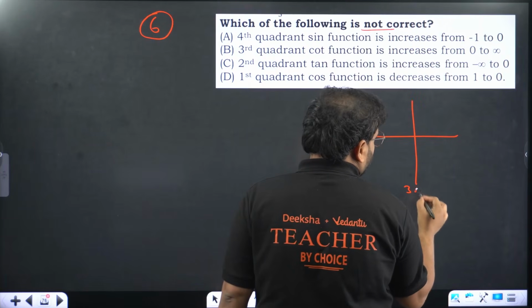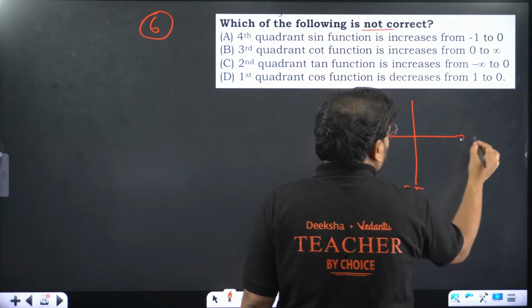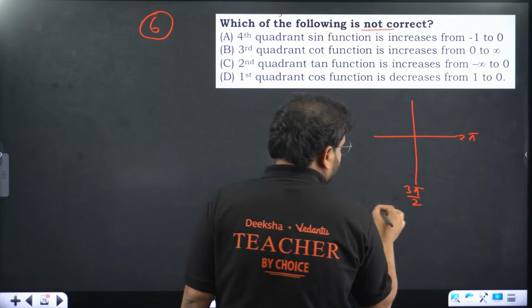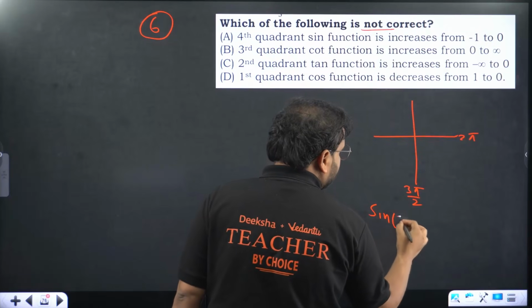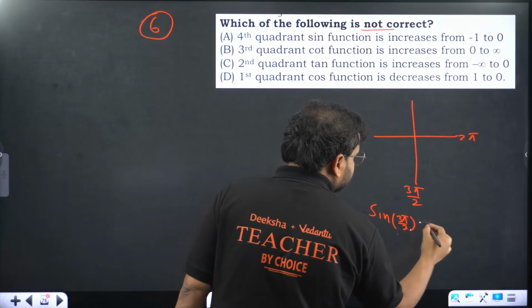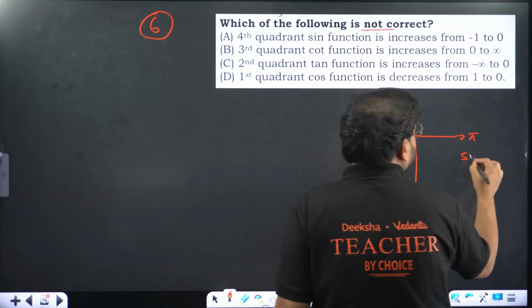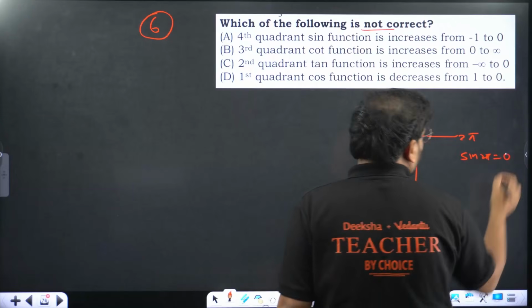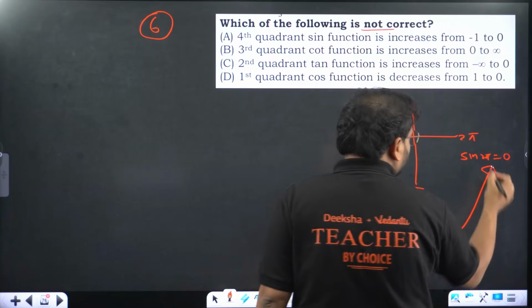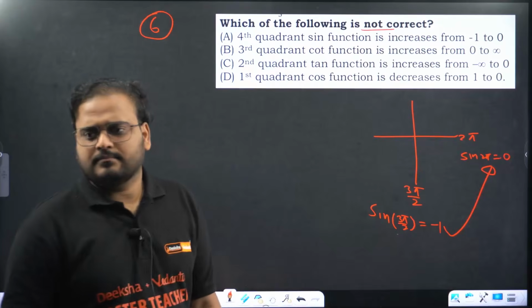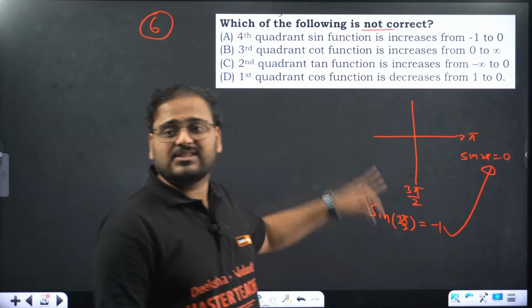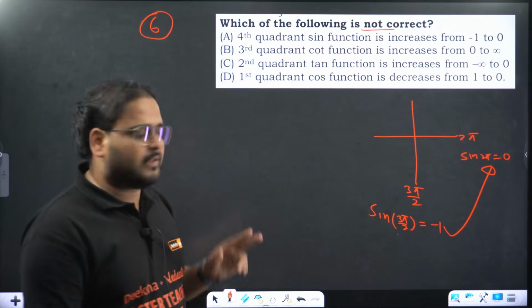This is 3 pi by 2. This is 2 pi. Sine of this 3 pi by 2 is what, beta? This value is -1. And sine 2 pi is what? That's 0. So increases from -1 to 0. That's correct only. -1 to 0 is increase. First statement is correct.